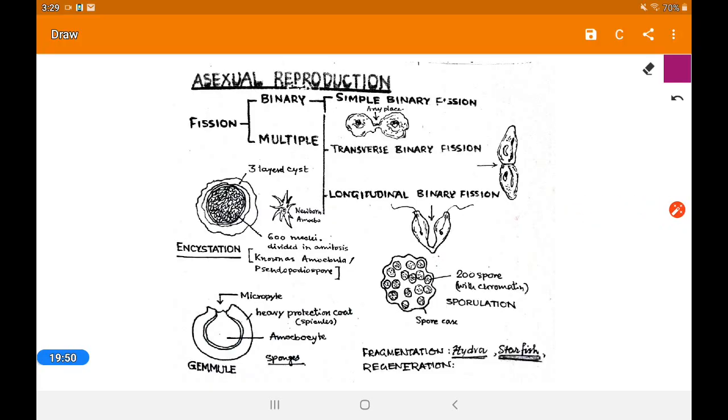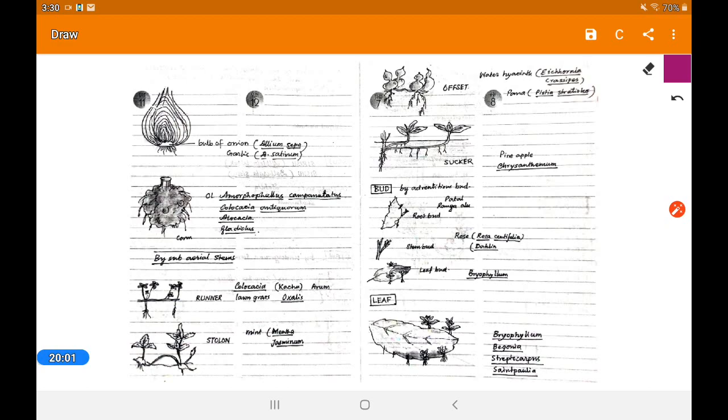For your reference, I am giving you one chart. You can see this one. Another one is from plants. Here also the runner, stolon, offset, sucker and the bud are given.